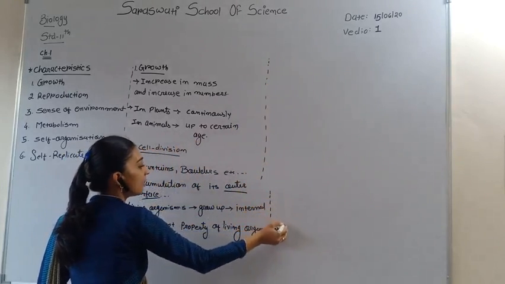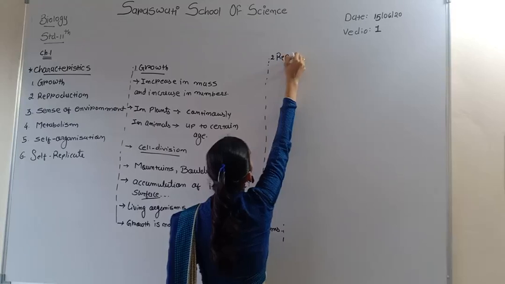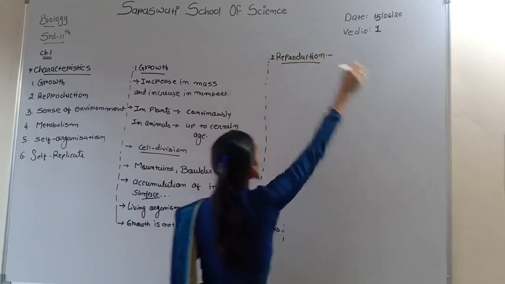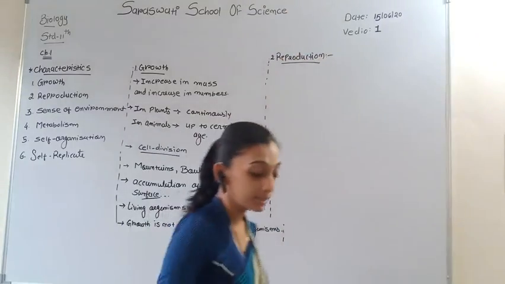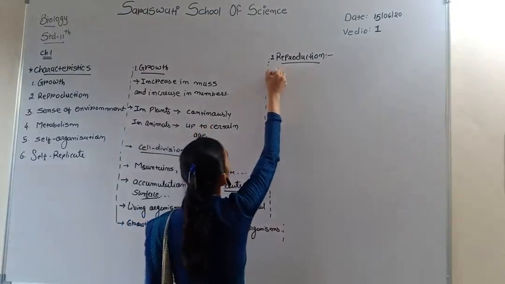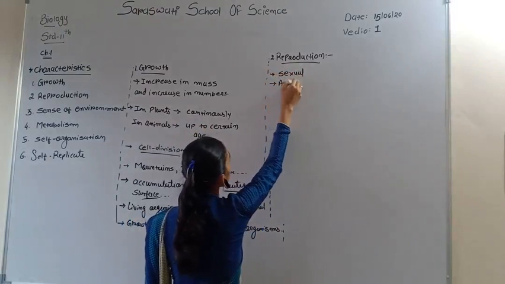Now we discuss the second characteristic, that is reproduction. Producing new ones is known as reproduction. Reproduction is of two types: sexual reproduction and asexual reproduction.